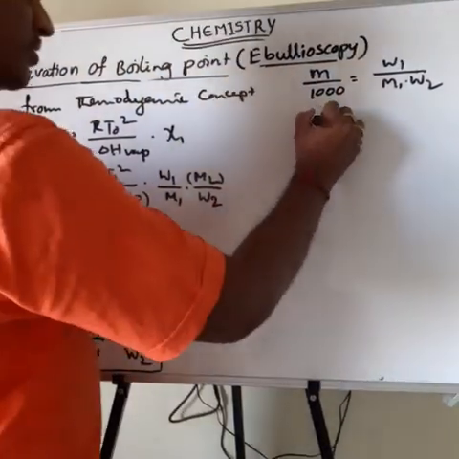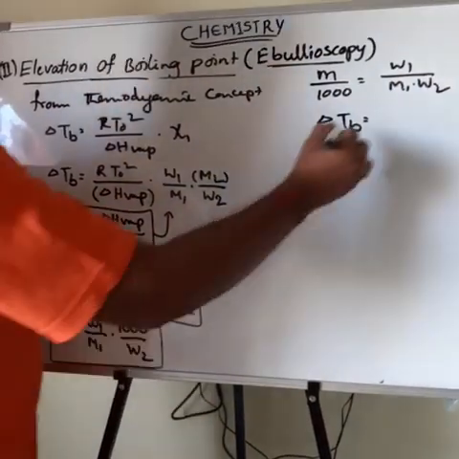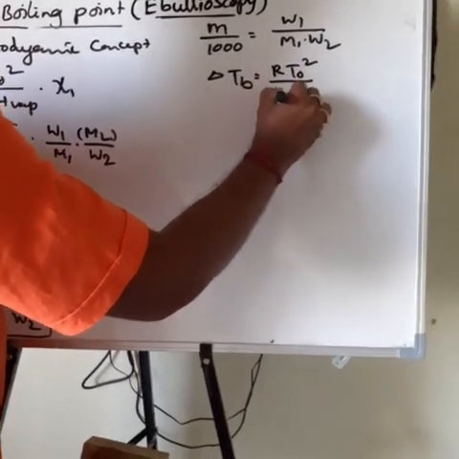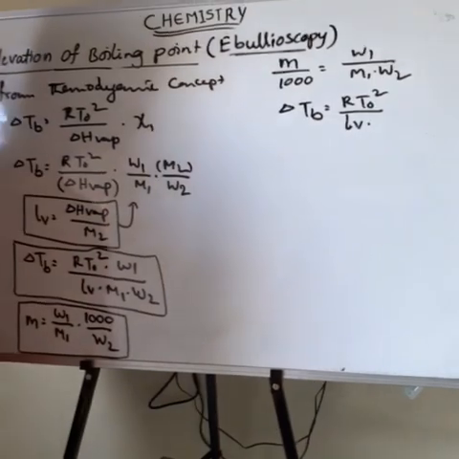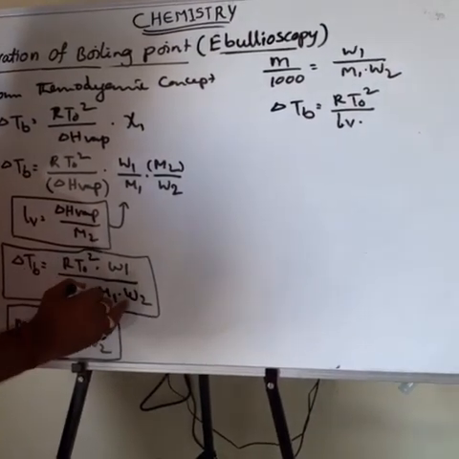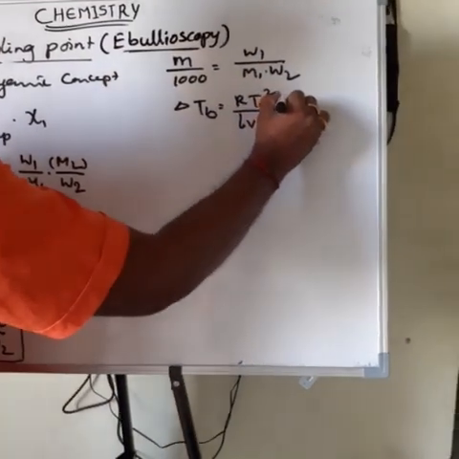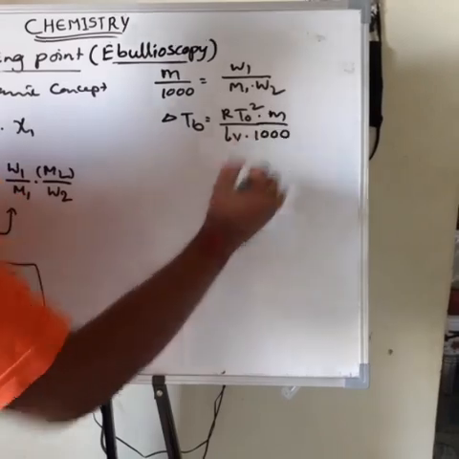Then what do we obtain next? ΔTb is equal to R T₀² divided by LV into W1 by M1 into W2, and in the place of this value we can write M by 1000, M meaning molarity by 1000.